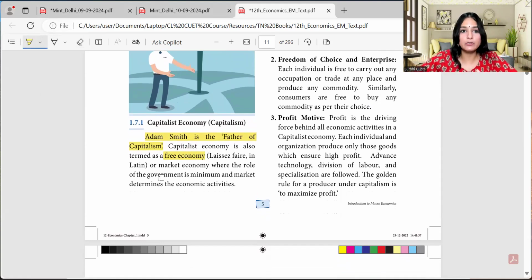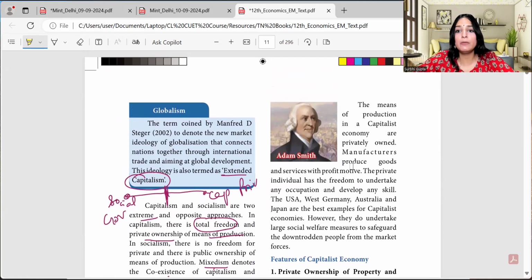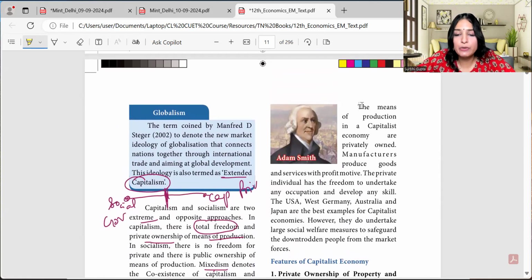In microeconomics, we also say that there is complete role of demand and supply forces. Whatever is happening in the market, if somebody is demanding, somebody is supplying, that is determining the price. There's complete freedom in the market, with minimum government ownership. Government cannot decide the price for the companies. Companies have freedom to choose their price based on the market condition. You can see a picture of Adam Smith, like some animated picture.